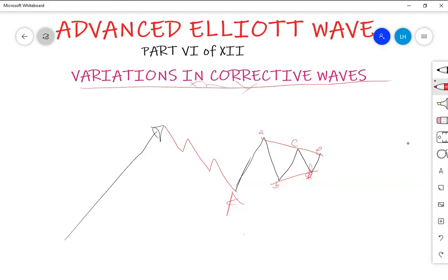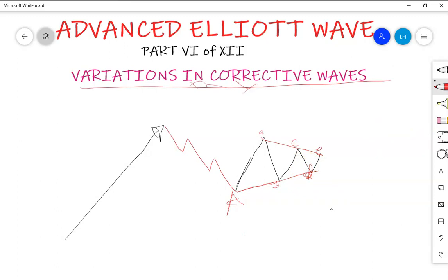Usually E marks the end of the triangle. So now we have got an A, B, C, D, E. Someone may put this line up to the beginning, no problem at all. But we may join B and D, then join A, C, E. Now this is a triangle in wave B.